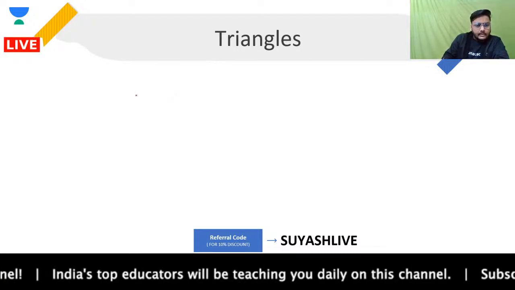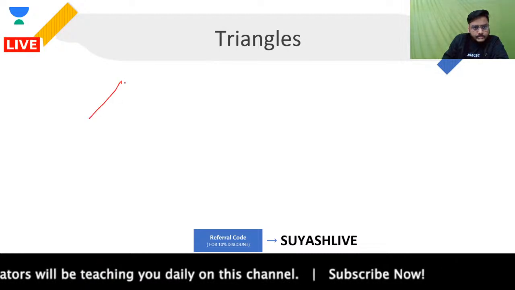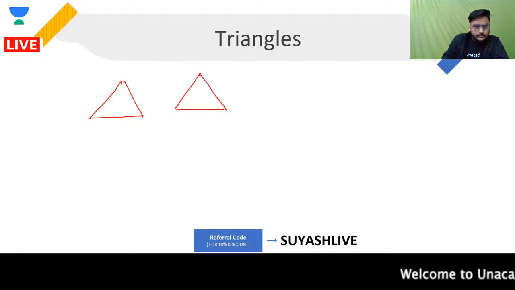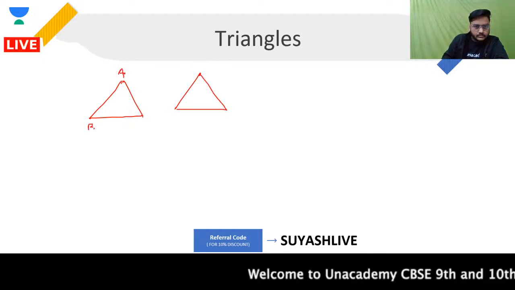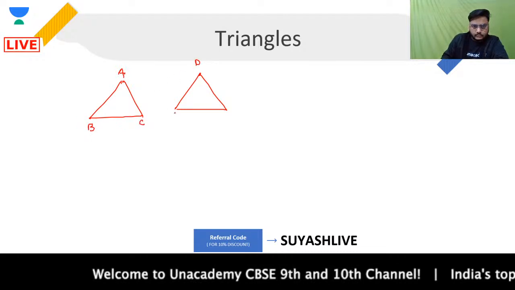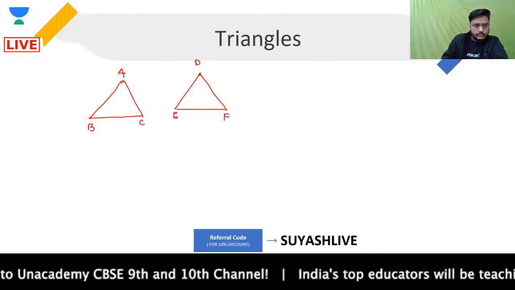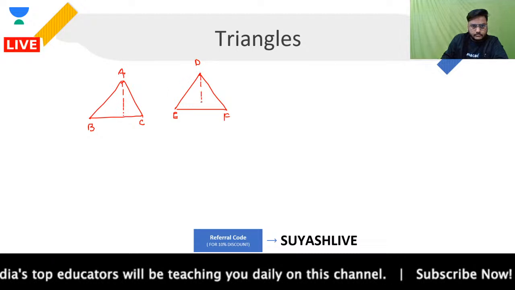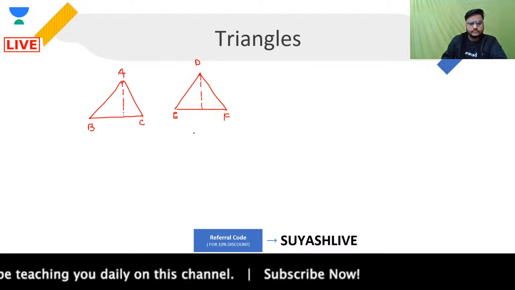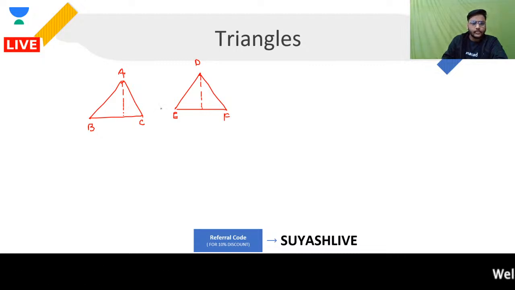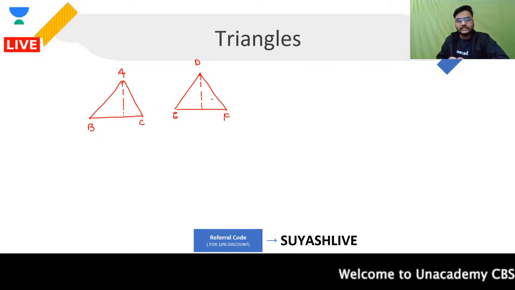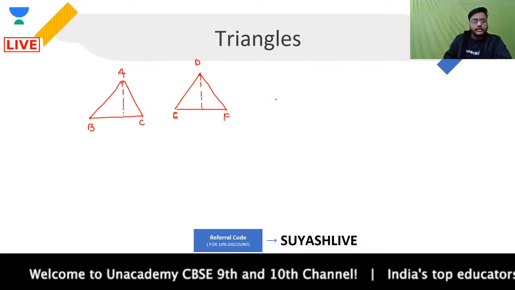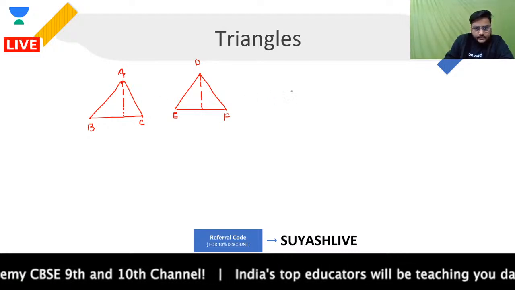For example, if I'm talking about any two similar triangles, just understand what it says, because you might get a question on this. The theorem will not come for proof because that's not in the syllabus, but you might get a question based on this.